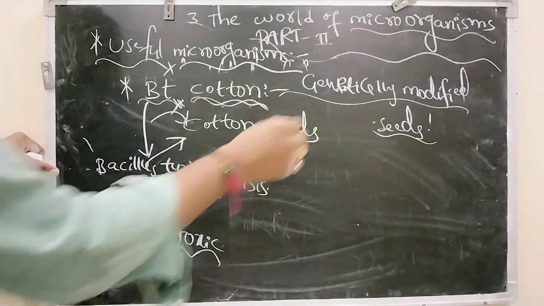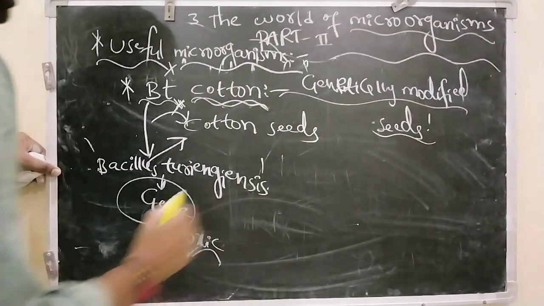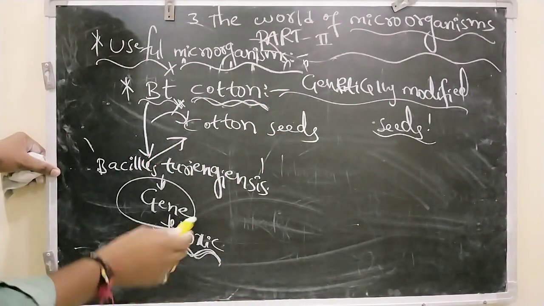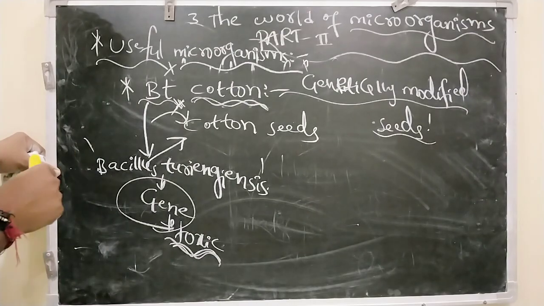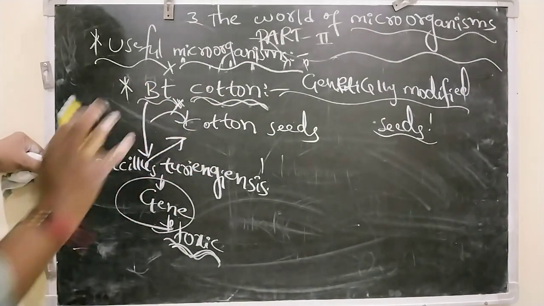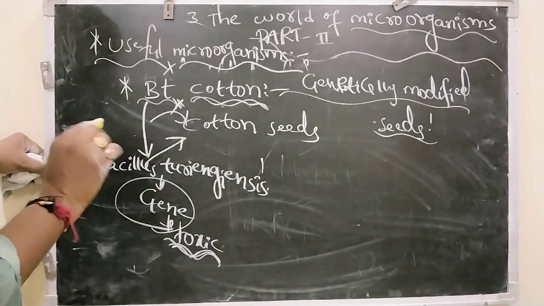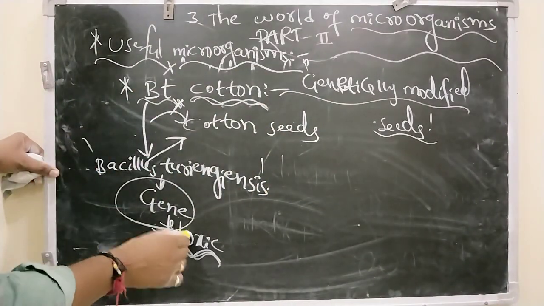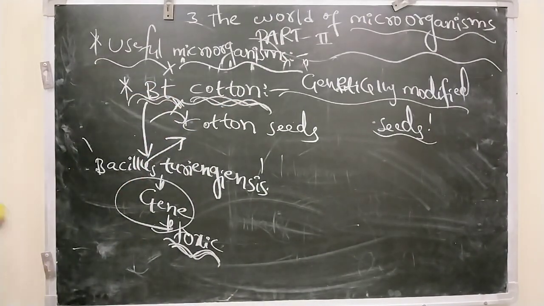Now these genetically modified seeds contain a toxic substance, which has a very unpleasant taste to the insects that feed on them. That is why they avoid eating such genetically modified cotton plants. Okay, so in this way Bt cotton is prepared. Right. Next.